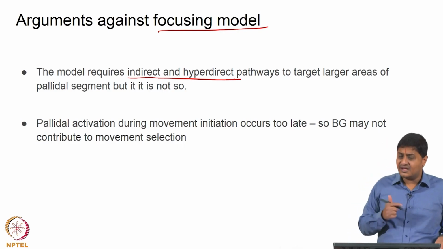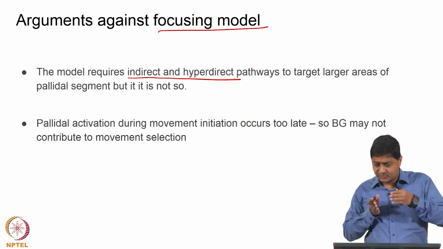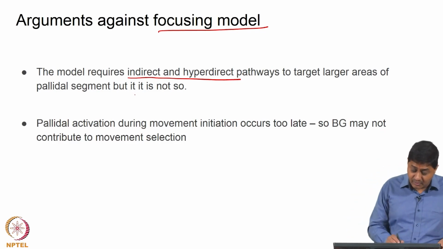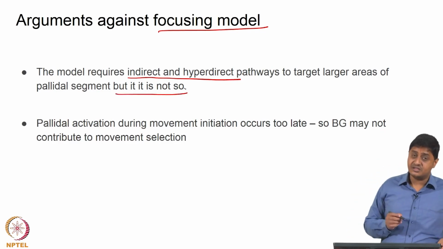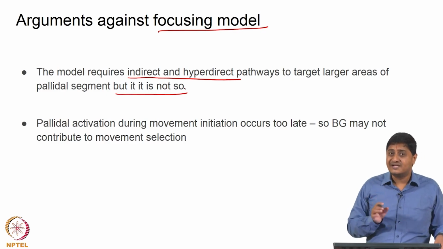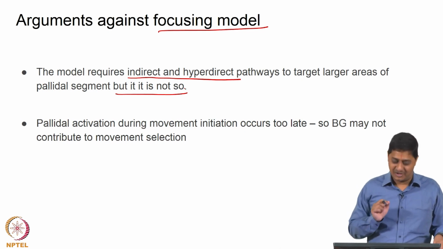So, is that really happening anatomically? Does the indirect pathway target a large area whereas the direct pathway targets a relatively smaller area? The answer is no. It turns out anatomically this is not so. So, that means our understanding using the focusing model is limited. It is a nice model, but it only provides so much information. It is a speculative model.